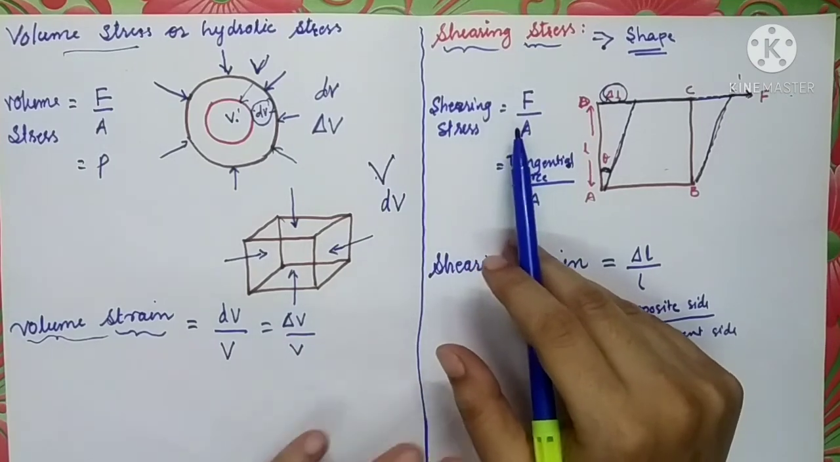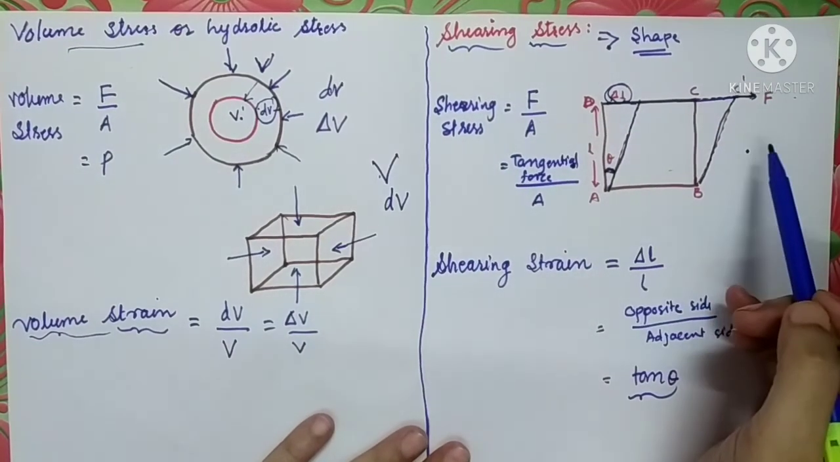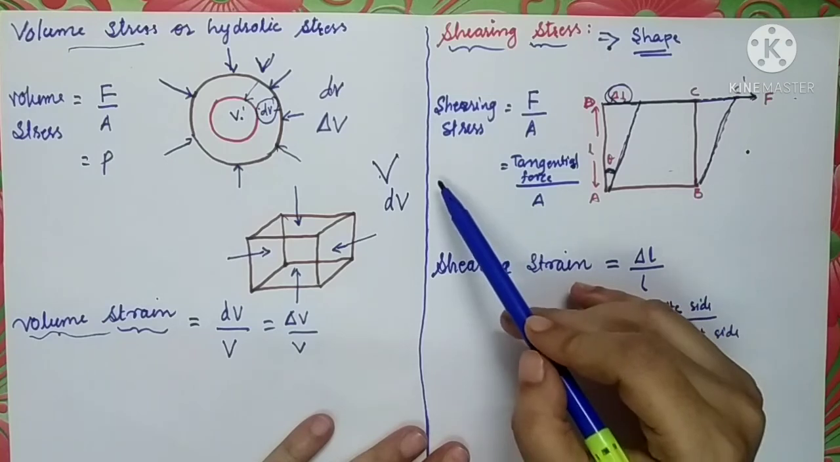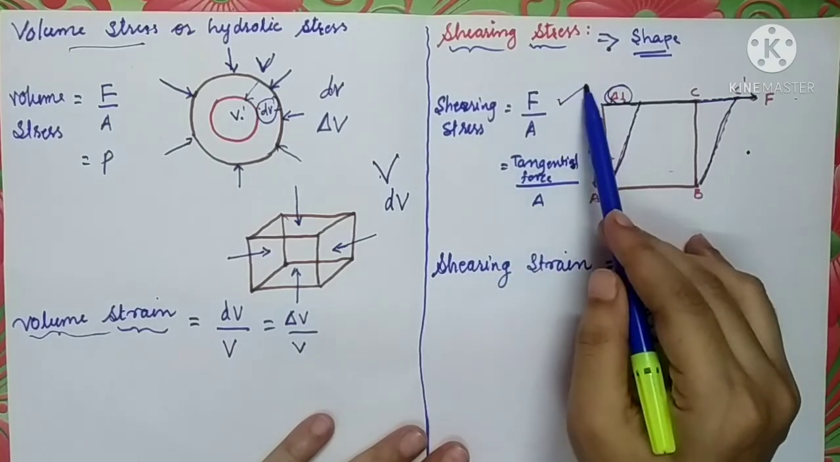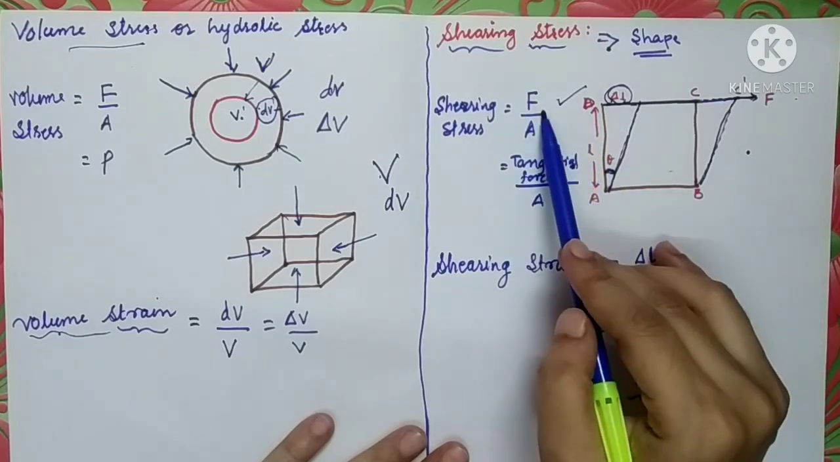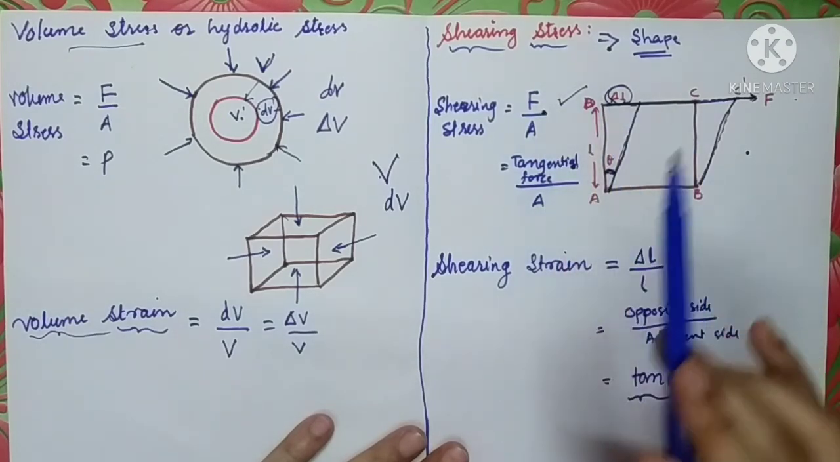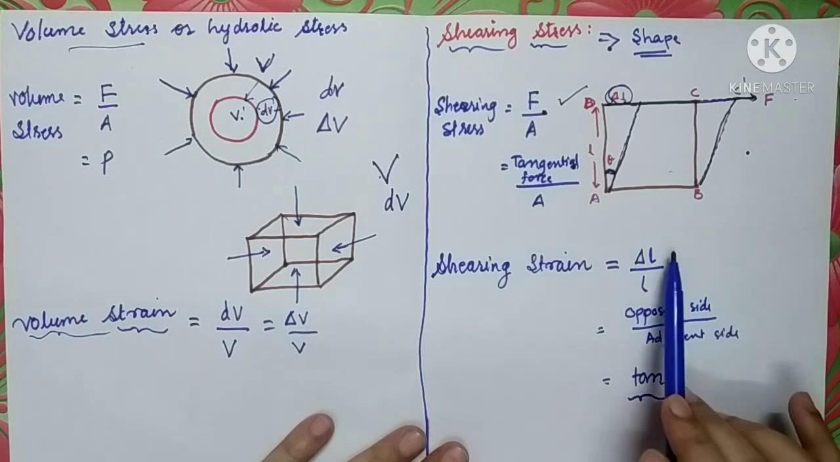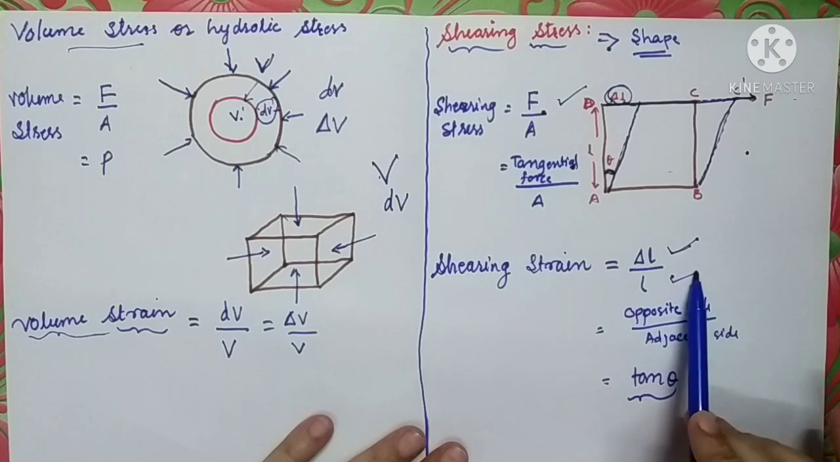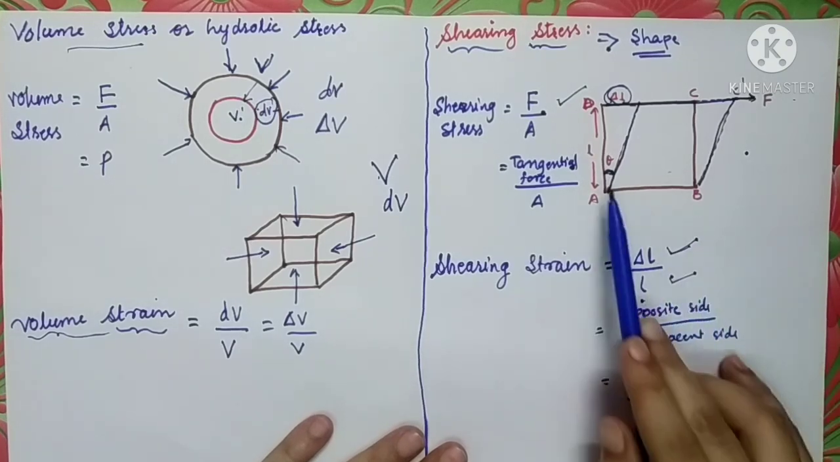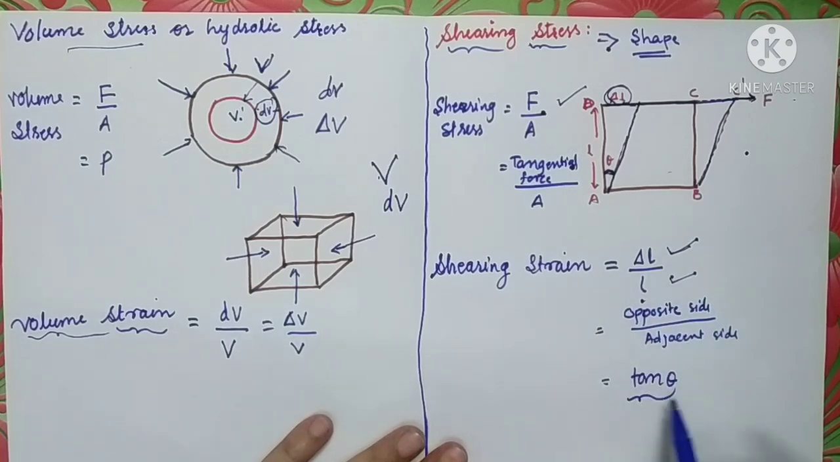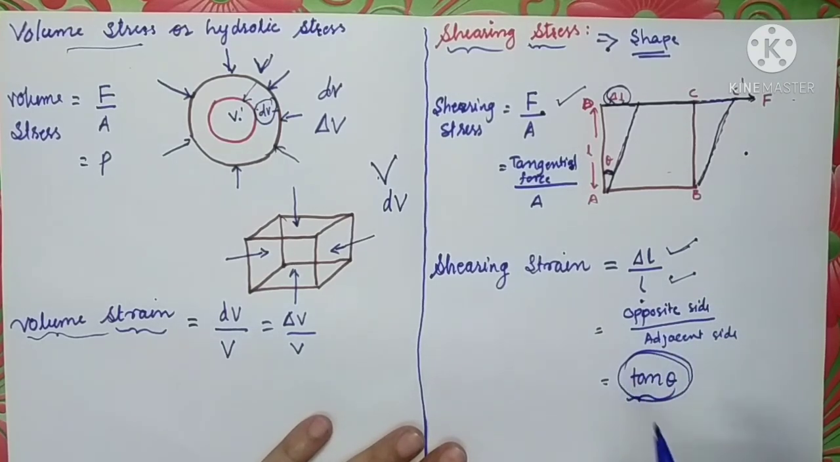And the last one, if the deformation corresponds to the change in shape of the object, then we have shearing stress and shearing strain. Shearing stress will have the same formula, only the force will be tangential over here, and shearing strain is the change in length on the displacement of the uppermost layer to the original layer. So delta L upon L is nothing but tan theta from the diagram. So shearing strain has the different formula, tan theta.